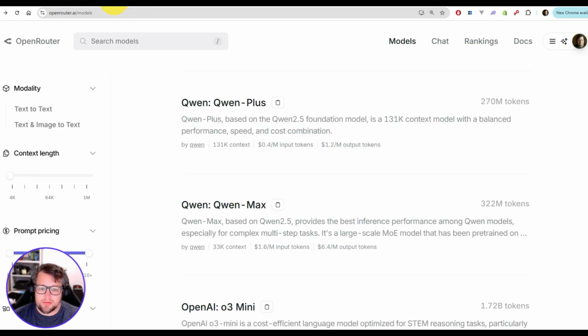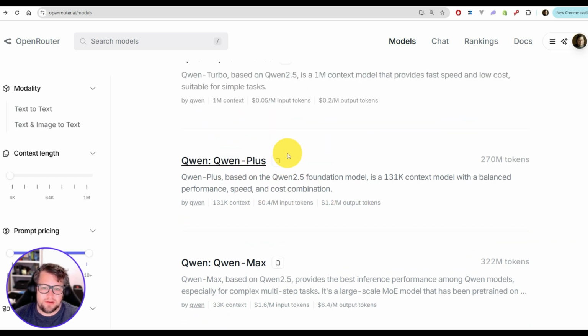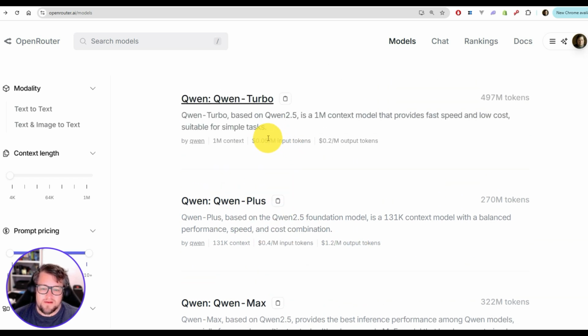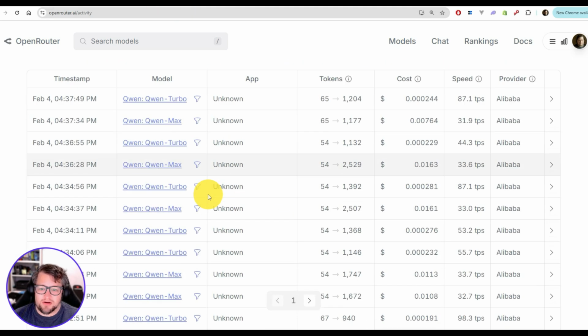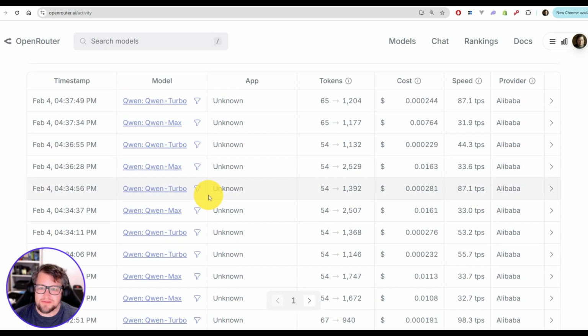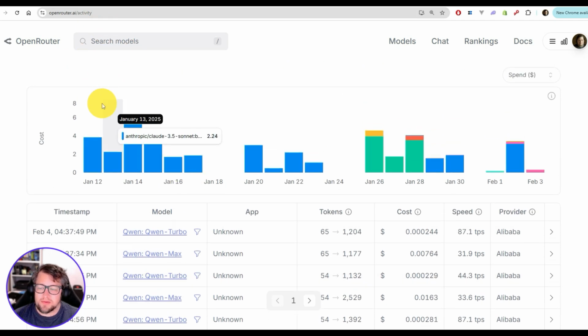And to talk a little bit about cost, we can kind of see the cost here on OpenRouter. So we've got 40 cents per million input tokens and $1.20 per million output tokens for Qwen Plus, which is right in the middle. And you can see how cheap the Turbo model is. 5 cents per million input tokens, 20 cents per million output tokens. And on the Qwen Max, it's actually fairly expensive, $1.60 per million input and $6.40 per million output. And I have actually already been testing this quite a bit, as you can kind of see in my activity that I have here.